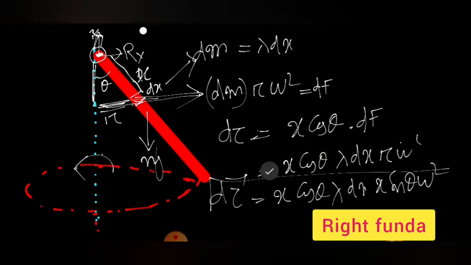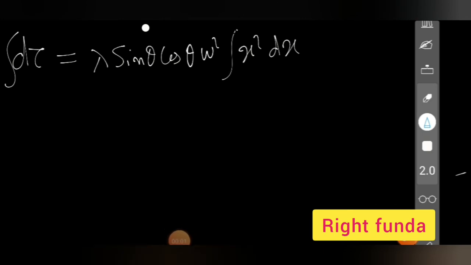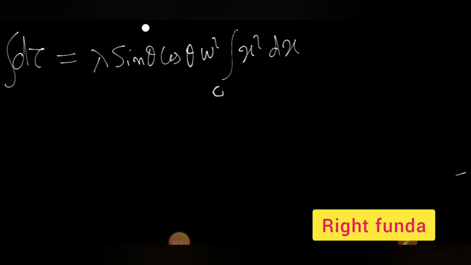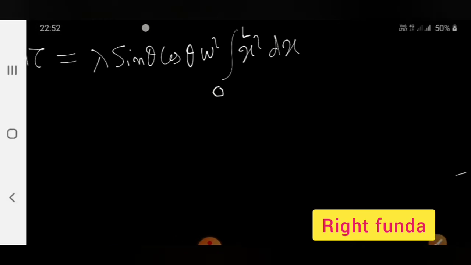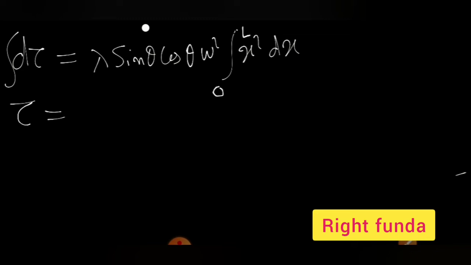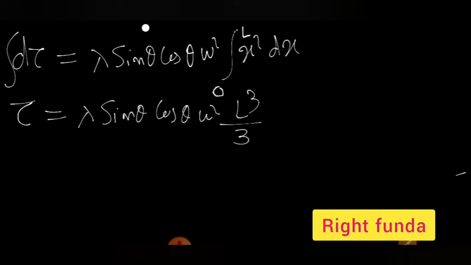So all this torque you will be integrating, and we will get the value of total torque due to centrifugal force. So we have this expression, we will be integrating x from 0 to L, and we get the total integration. So total torque of the rod due to centrifugal force about the hinge position is lambda into sine theta cos theta omega square L cube by 3.